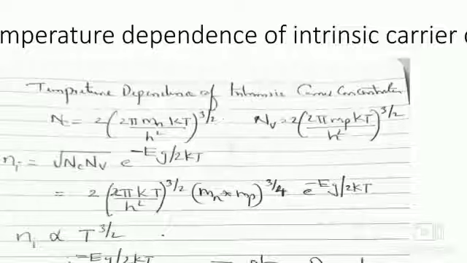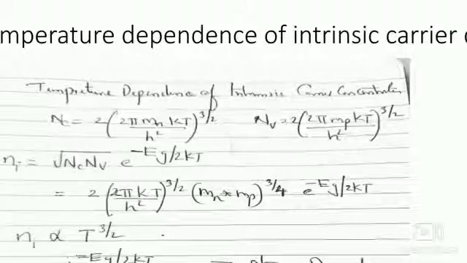Substituting the equations of Nc and Nv in the equation of ni, you will find 2 into 2 pi kT by h square is the factor common to both Nc and Nv, and being a squared term it can be taken as a single power in the square root.